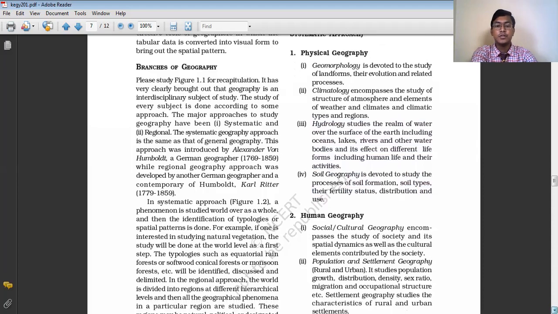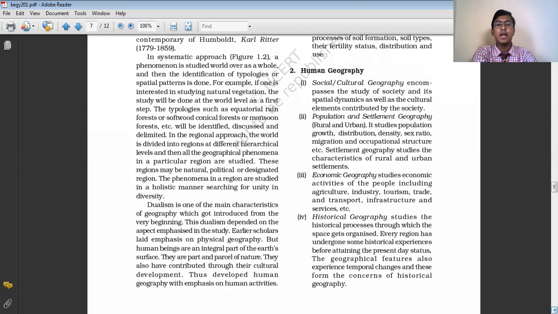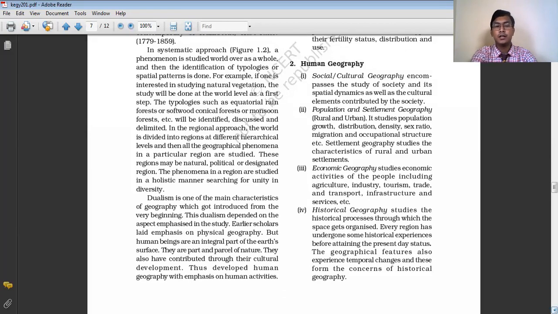The next, human geography. Human geography mainly focuses on the study about the different activities of the human being or the different phenomena of the human society actually. It is mainly divided into various types such as the social or the cultural geography. The social or the cultural geography basically focuses on the study about the human society, the human race, the human religion and all. And the same thing is being studied in sociology, in anthropology and all, which is a branch of social science.